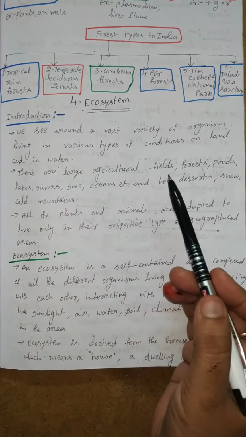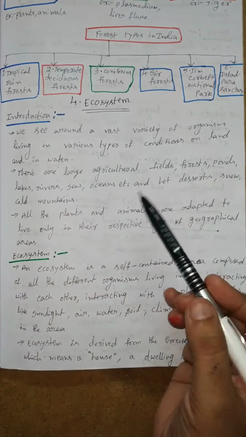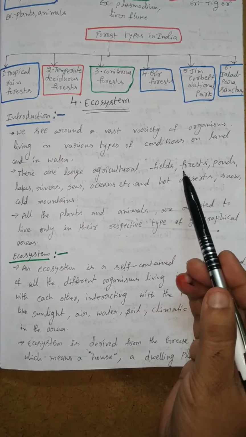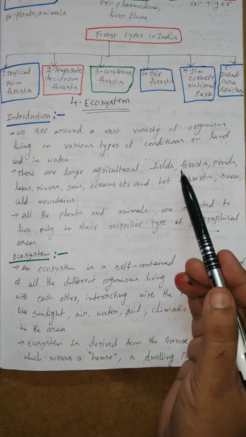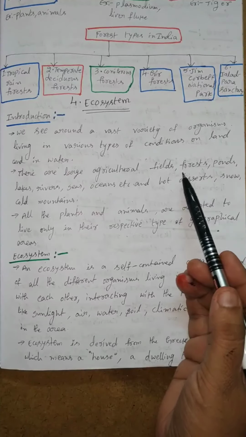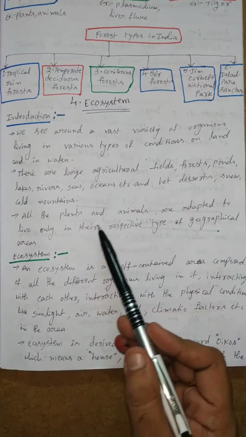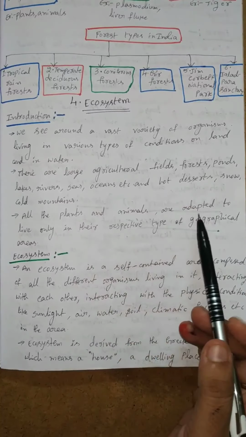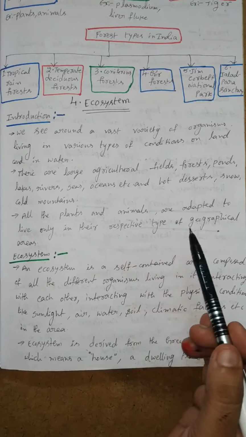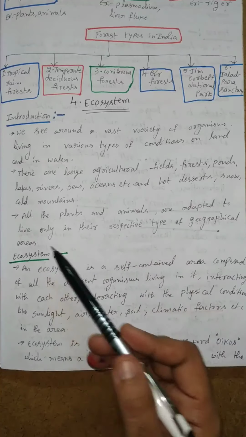In this chapter we learn the forest ecosystem. In the forest there are many different types of plants and various varieties of animals living together. All the plants and animals are adapted to live only in their respective type of geographical areas.